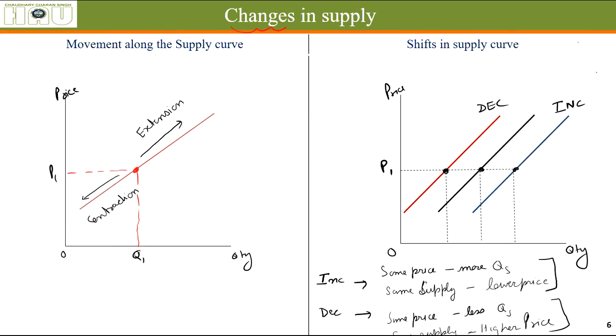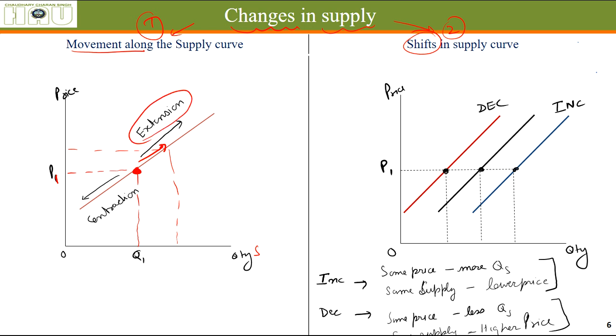What are the changes in supply? First is movement along the supply curve, and second is shifts in supply curve. What are the movements along the supply curve called? Let's say this is the price in the market and this is the quantity supplied in the market of a commodity. And when the price increases, as you know by the law of supply, the quantity supplied increases. This is called extension.